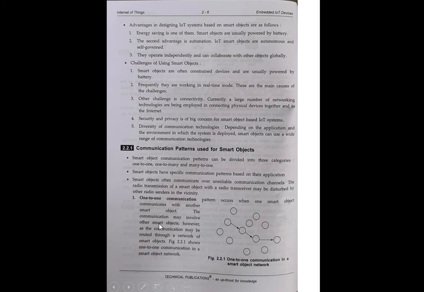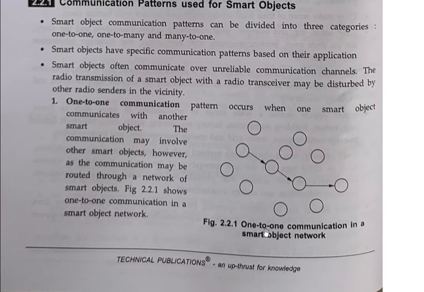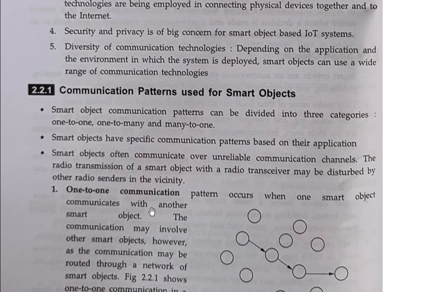These are the communication patterns used in one to many. Here one device can communicate with many devices, and in many to one, many devices can communicate with the one in the gateway. So many to one is a type of gateway, and one to many is also a gateway, but a reverse gateway. In one to many, the one is a gateway and the many are the sensors. So these are some communication patterns used for smart objects.